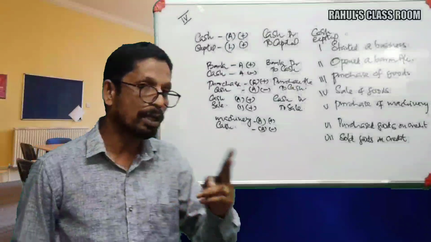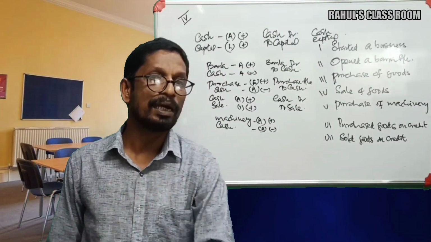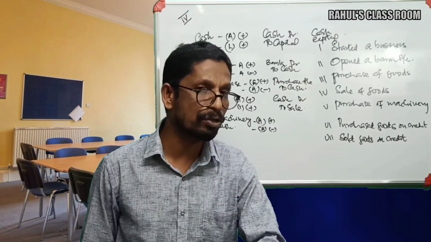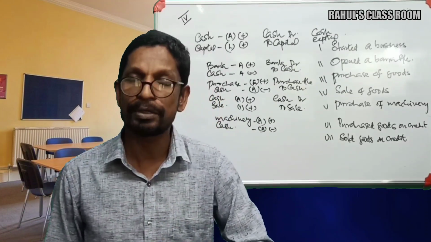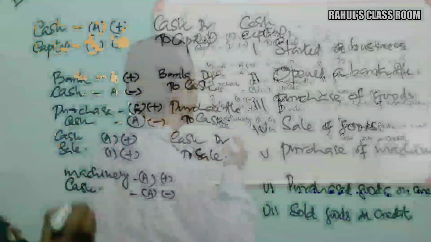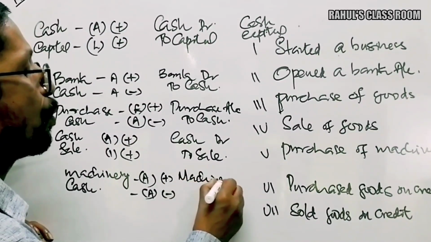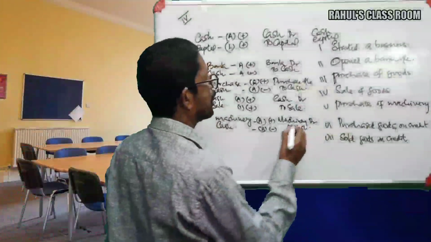And listen now, both are debit nature items. One debit nature item is increasing and the other debit nature item is reducing. Okay, so how can we reduce a debit nature item? By charging credit. And how can we increase a debit nature item? By charging debit again. So here, machinery account should be debited now. So machinery account debtor to cash.